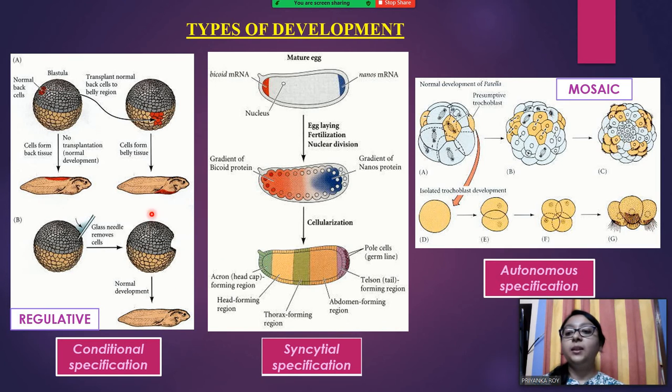So what does that mean? That the adjacent cells have played the role here. The adjacent cells give them the ability to become whatever cell type is missing, or whatever cell region they are being transferred to, and therefore the entire organism comes into action. So this is known as a regulative development. These cells regulate themselves and try to fulfill all the cell types that the organism requires.